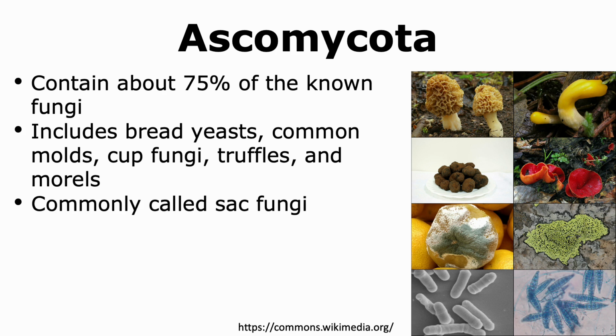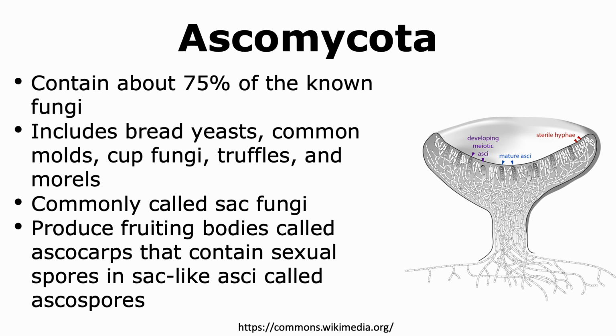Ascomycetes are sometimes commonly called sac fungi as well. They get their name because they produce fruiting bodies called ascocarps. Within the ascocarps, there are sac-like asci, and within these asci are spores that are generated through the process of sexual reproduction and are called ascospores.